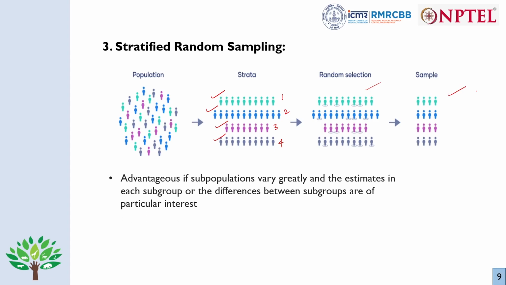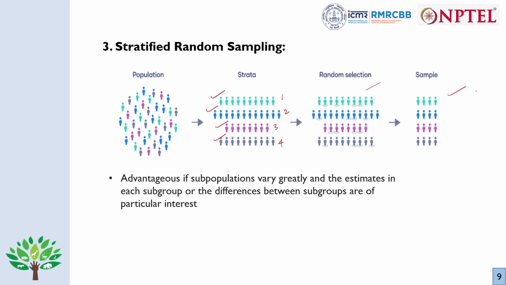When the subpopulations vary greatly, you can see they have different colors altogether, and when we need separate conclusions for each of the subgroups, and the differences between the subgroups are of some particular interest. That time we do stratified random sampling, because it's visible to us that this whole population has different colors, so we can divide it into strata.